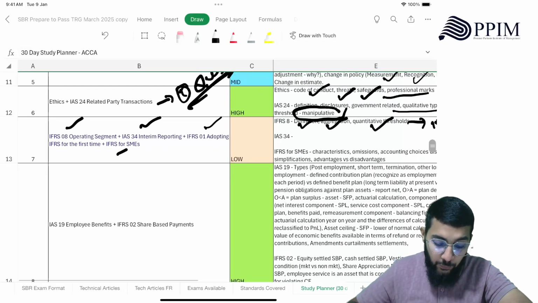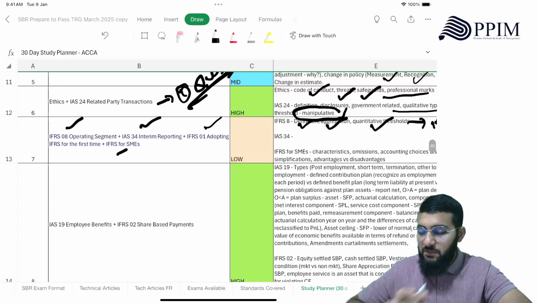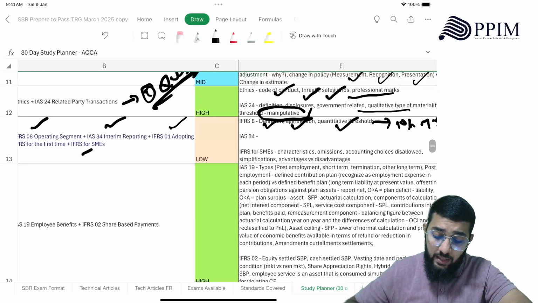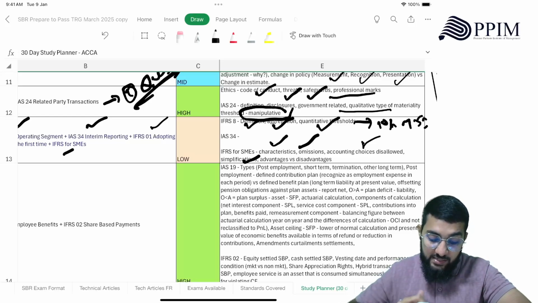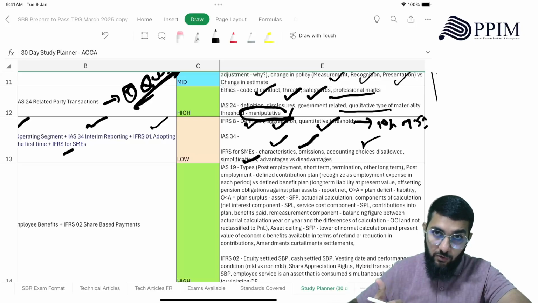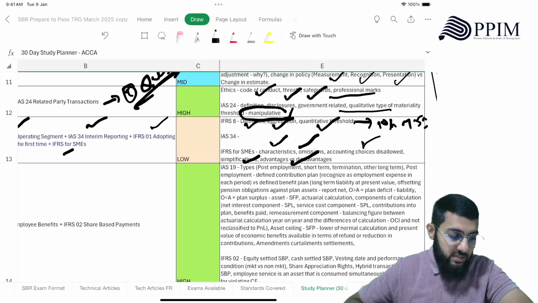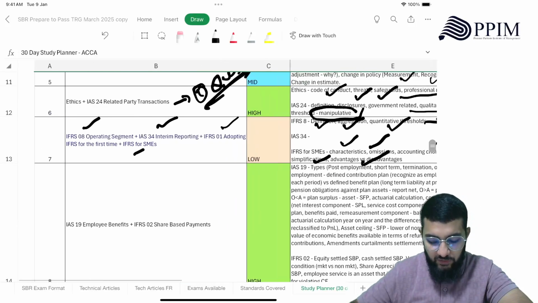IAS 34, interim reporting, just theory, knowing that is good enough. And IFRS for SMEs, the characteristics, the omissions, the accounting choices that are disallowed. Then what are the simplifications that the standard provides apart from going against the other usual standards, and what are the advantages and disadvantages. Knowing that is sufficient.